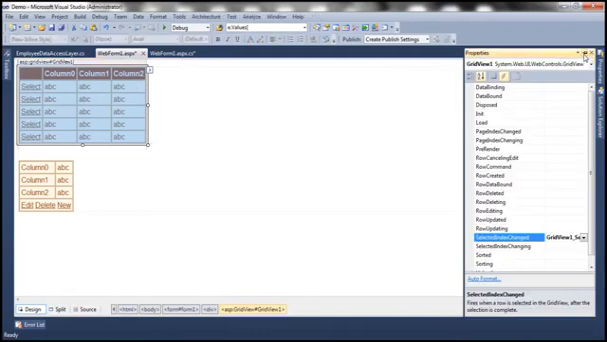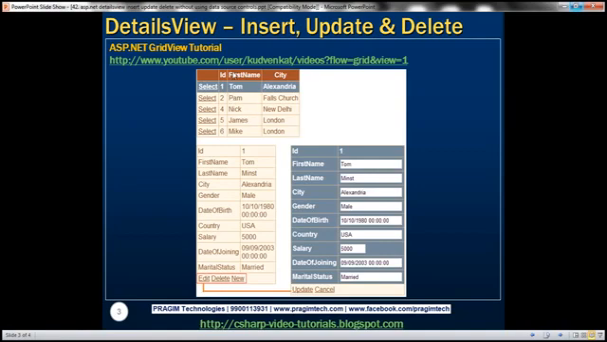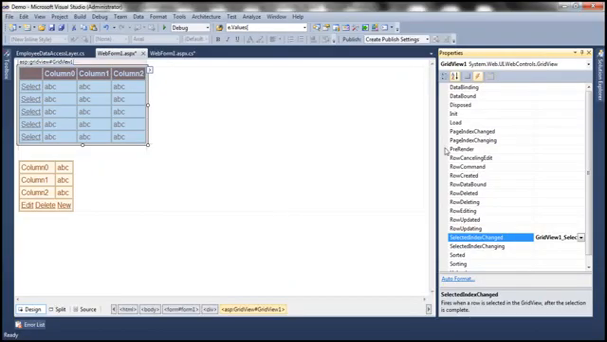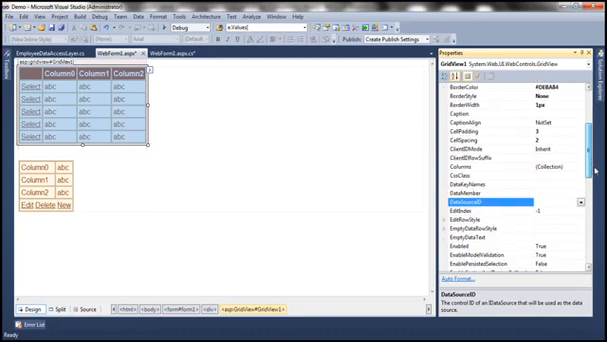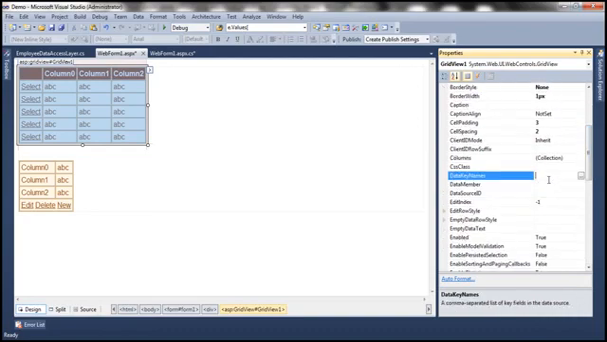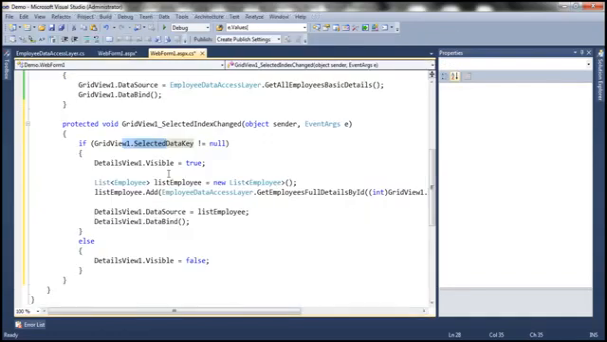If you look at this grid view control, it's displaying three columns: ID, first name, and city. So the data key is going to be the ID column. So we need to set the data key names property to ID. Alright, so when we select a row, obviously there will be a selected data key.